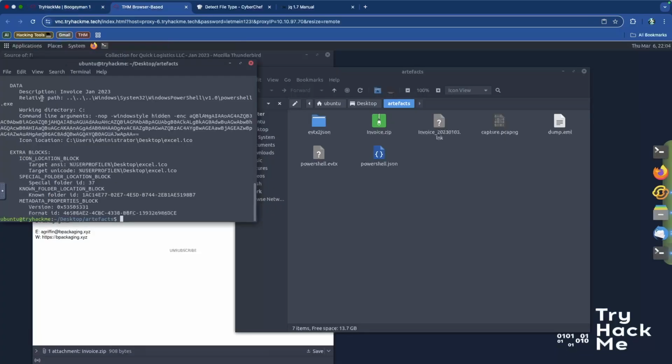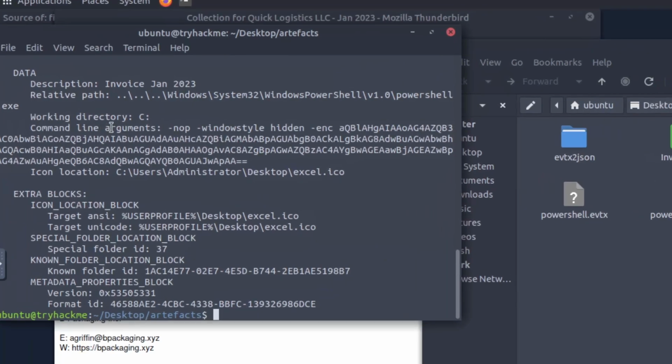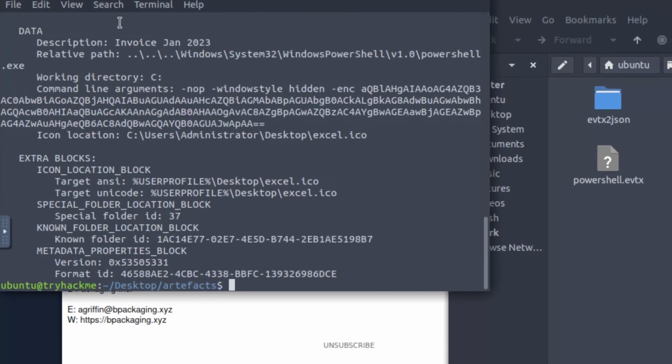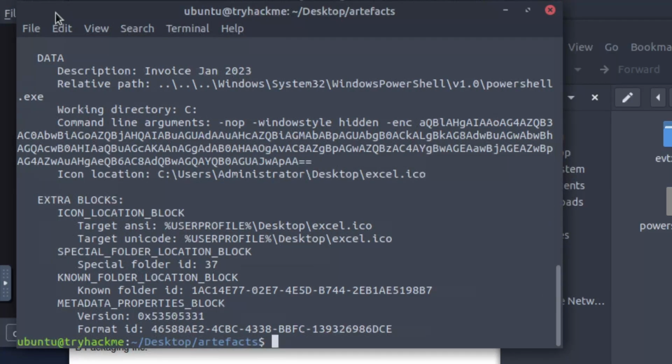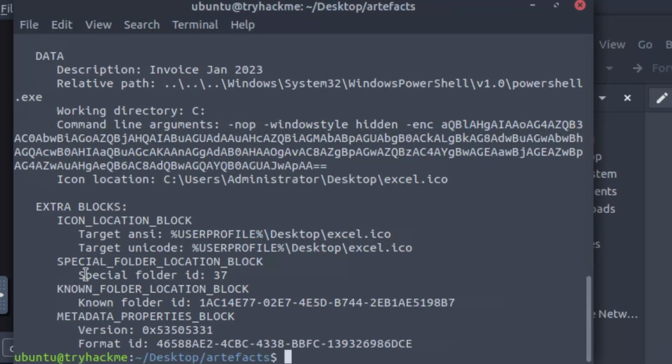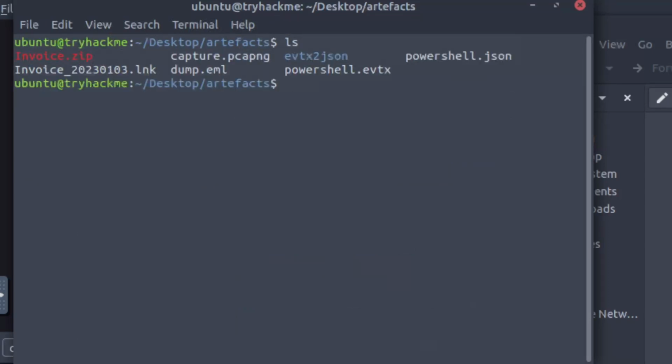So let's go over here. We are now in this location. Let me zoom in a little bit on the terminal, and I'll drag the terminal a little bit to the right. Okay, perfect. So here we go. Let's clear this. Where's the PowerShell JSON? There we go. So we're going to do cat PowerShell.json and then just pipe it into the JQ like that.